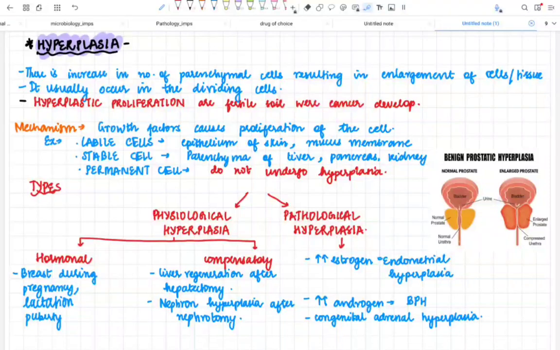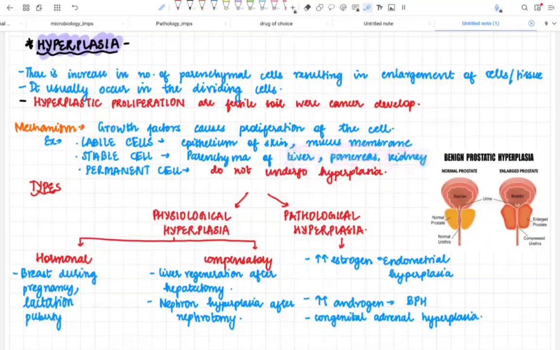Usually this proliferation of cells occurs because of abnormal growth factors. If there are increased abnormal growth factors that act on the cells, it causes proliferation of the cell. Now what are the cells that we see? We see labile cells, stable cells and permanent cells. These are the three types of cells we usually see in the body. The labile cells include the epithelium of the skin and mucous membrane cells. The stable cells include the parenchyma of liver, pancreas and kidney. Whereas permanent cells usually don't undergo hyperplasia.